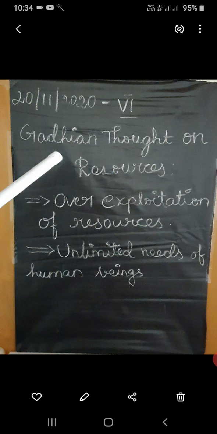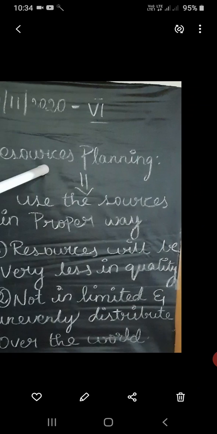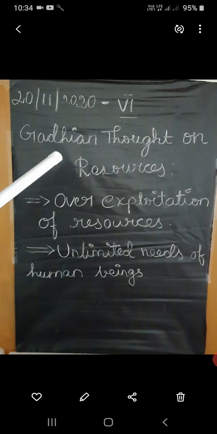And also he said human beings are the reason for decreasing the quantity of resources, because of our exploitation of resources and the unlimited needs of human beings. So conservation of resources is very important.